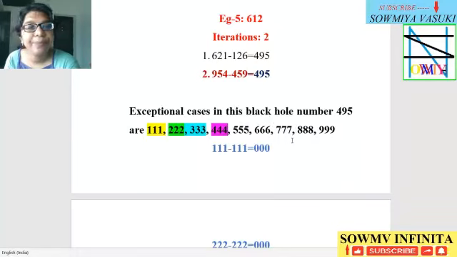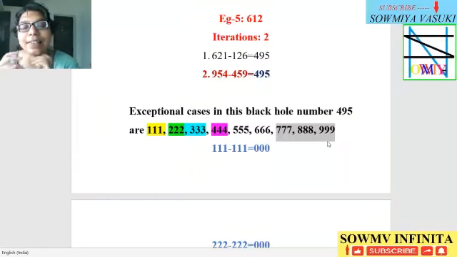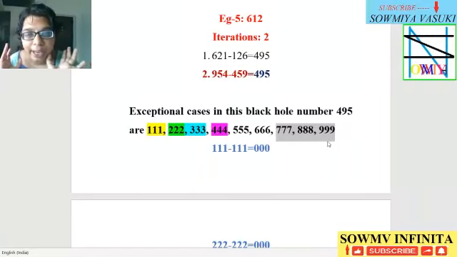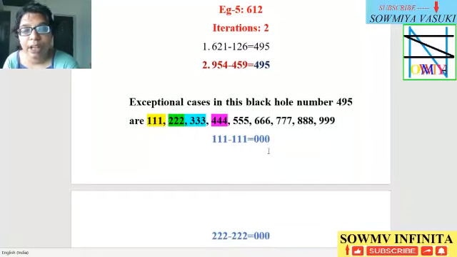These are the exceptional cases because 111's descending order is 111 and its ascending order is 111. Both are the same, so it never gets into the loop of 495 because its answer is 000. So 111 minus 111 is equal to 000.